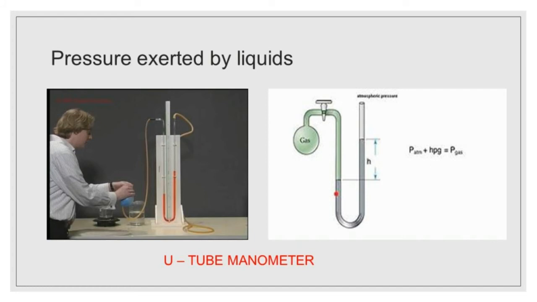Pressure exerted by liquids. Liquids do not have a definite shape. The force acting on unit area of the surface on which the liquid is placed is called the static pressure of the liquid. Liquids exert a pressure not only on the base of their container but also on its side walls. The pressure exerted by a liquid depends upon the depth of the point of observation considered in it. An instrument used to measure the difference in liquid pressure is called a manometer. You can measure the pressure of fluids enclosed in a definite container using the manometer. The U-tube manometer is given in the picture.